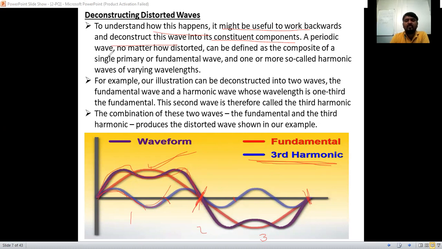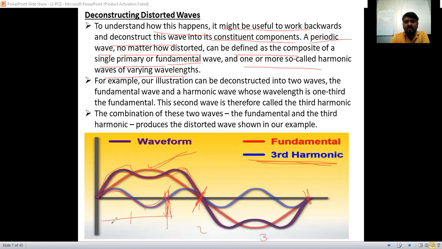A periodic wave, no matter how it is distorted, can be defined as the composite of a single primary or fundamental wave and one or more so-called harmonic waves of varying wavelengths here. See, harmonic waveforms, the wavelength of the harmonics is this much only.